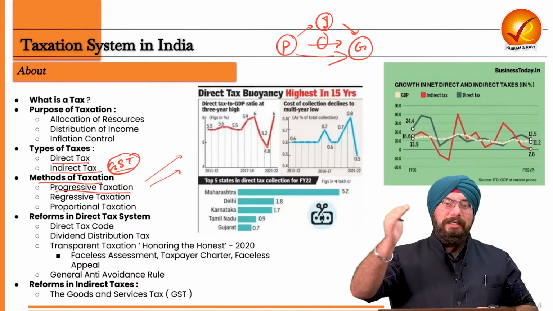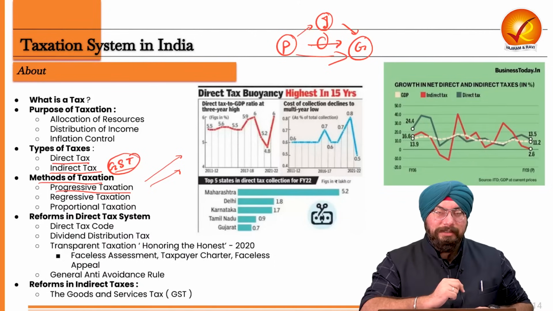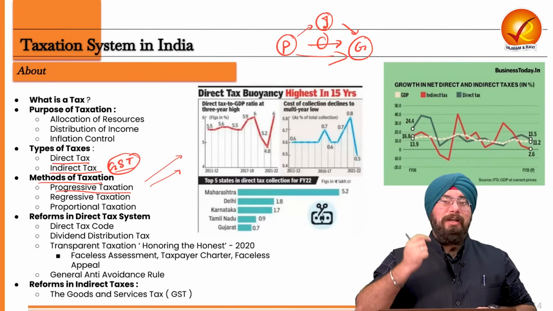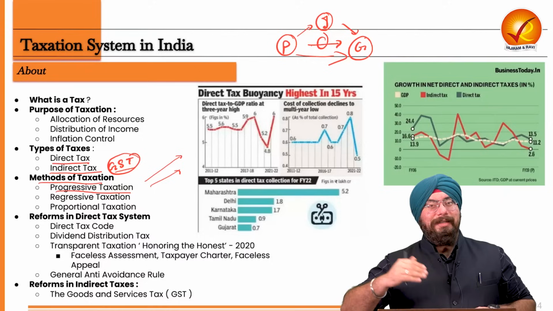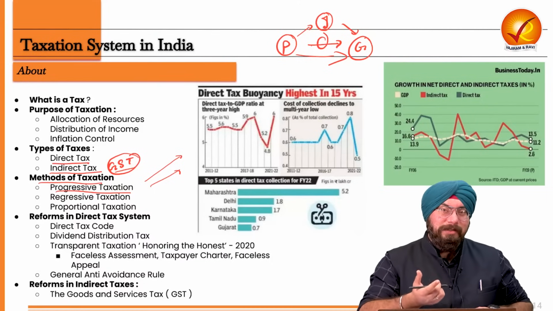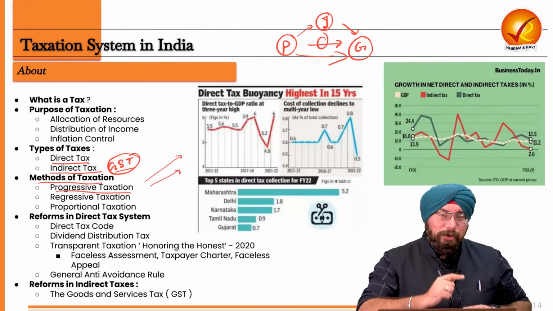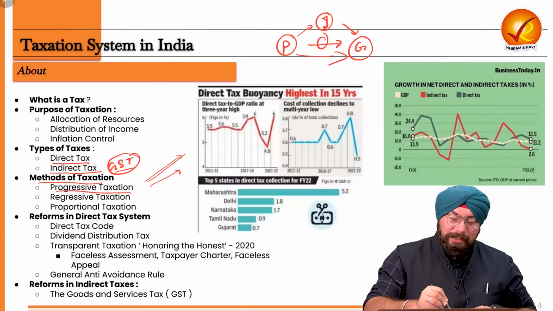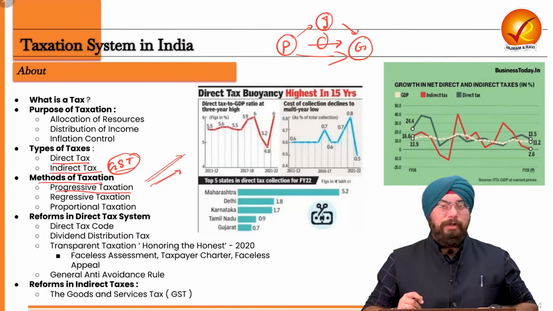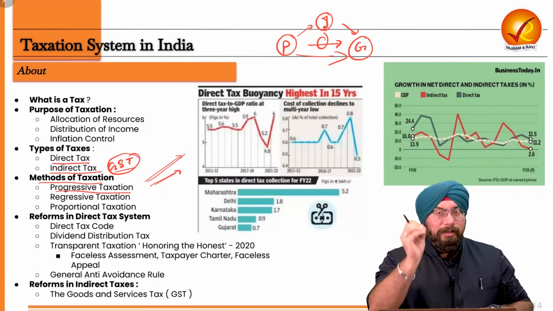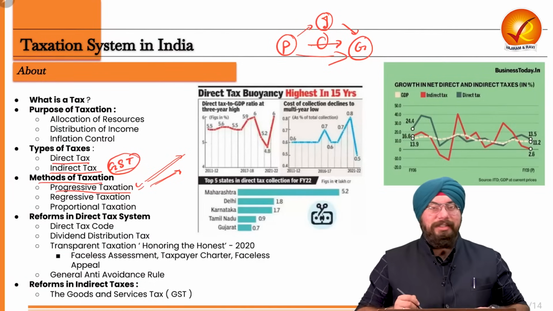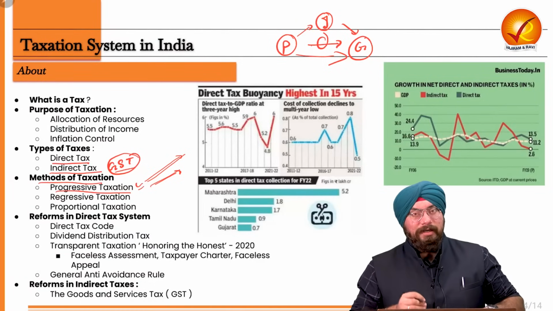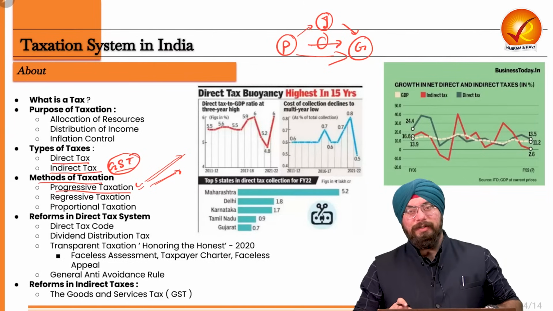If the income rises even higher, I will have to pay 10% tax. If income rises even higher, I will have to pay 20% income tax. And if the income is more than 20 lakh, more than 30 lakh, I'll have to pay 30% tax as well, right? So as the income is rising, the tax which is levied on you is also rising. That kind of tax is known as progressive taxation. And income tax in our country is the best example of progressive taxation.